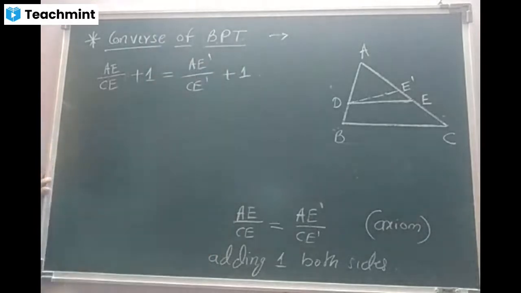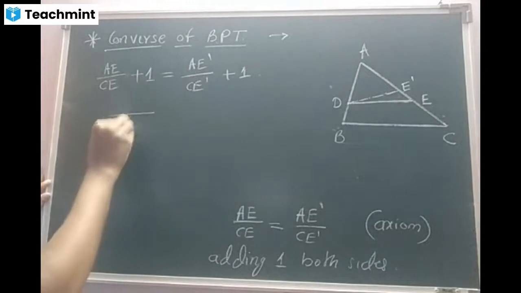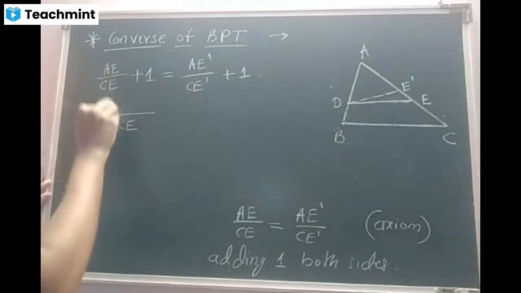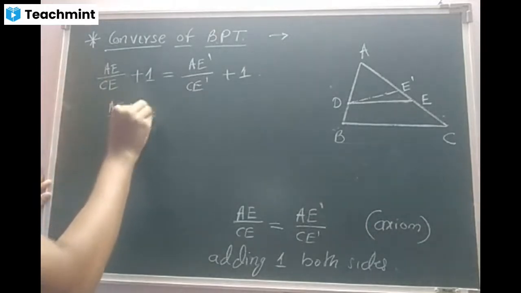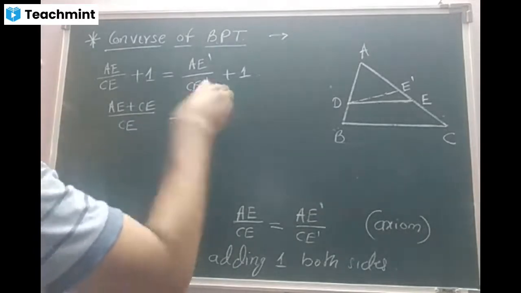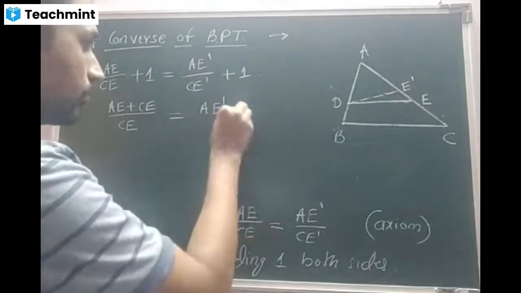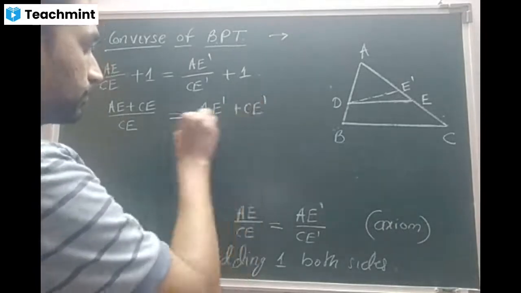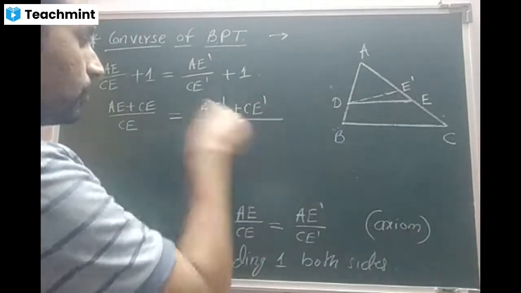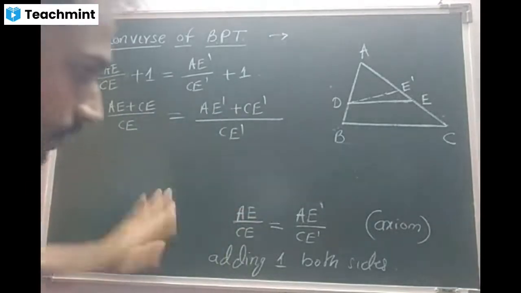Beta, if I want to solve, nothing is 1, LCM is CE. Am I right, beta? So in simple words, AE plus CE divided by CE is equal to, tell me beta what I have to write? AE dash plus CE dash by CE dash. Is that clear?